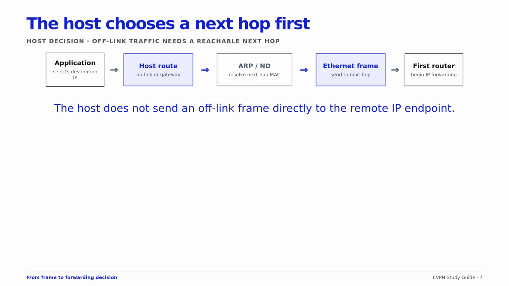IPv4 commonly uses ARP to map an IP address to an Ethernet address. IPv6 neighbor discovery performs address resolution and also discovers routers and tests neighbor reachability. The resulting Ethernet destination belongs to the next hop on this link. It need not belong to the final IP destination, several routed hops away.